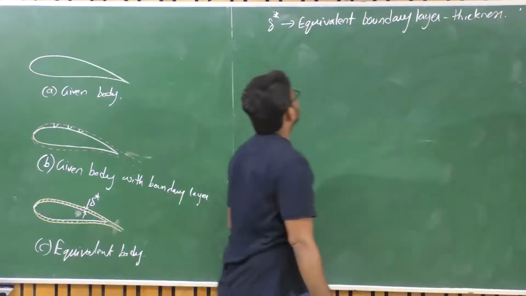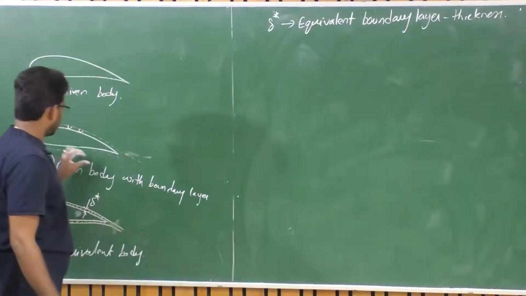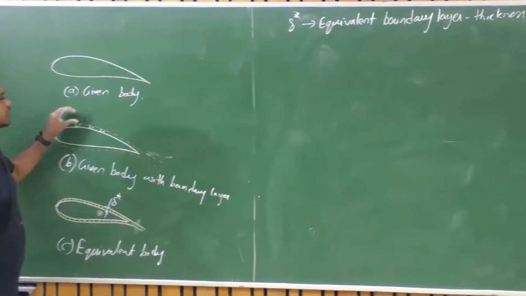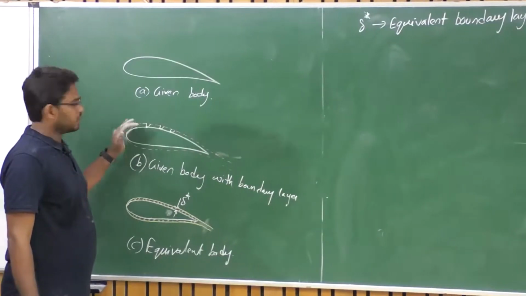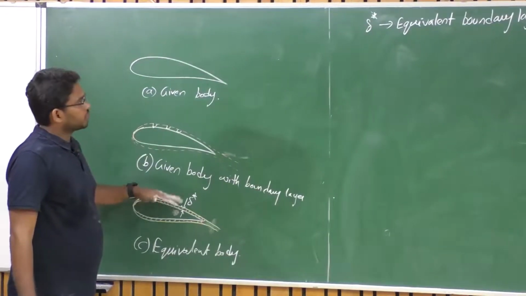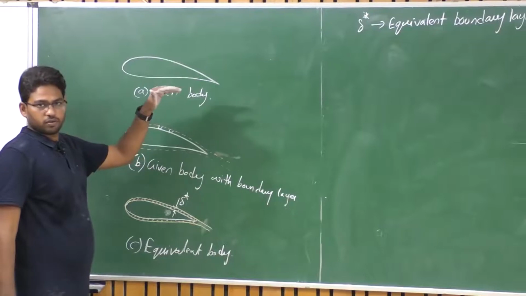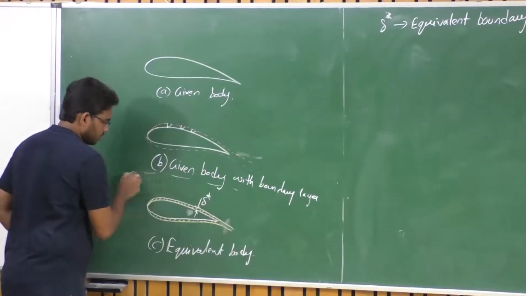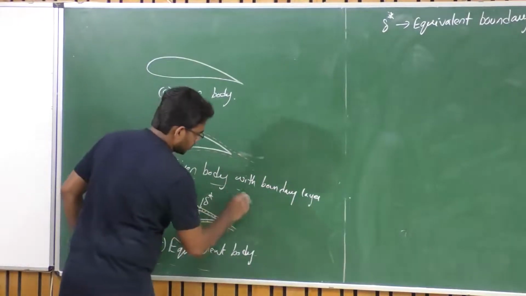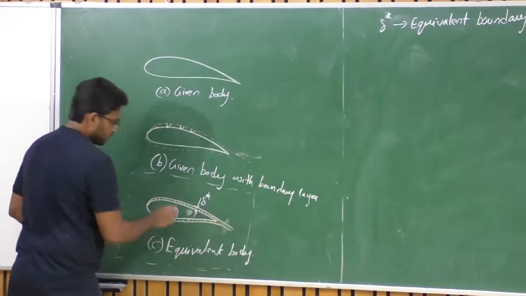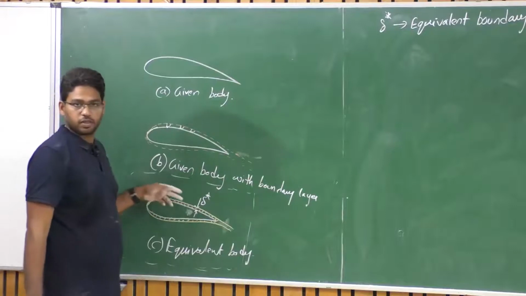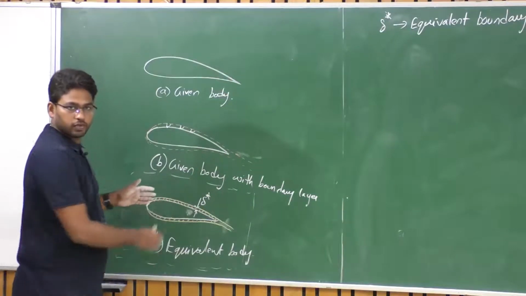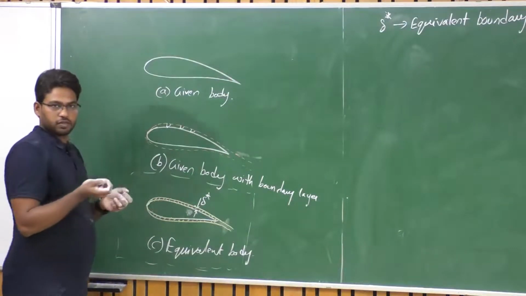So why are we using this equivalent boundary layer thickness? If we shift the flow by this particular delta star, what is happening? We are losing some mass flow, isn't it? Whatever mass is entering a particular control volume may not be leaving, because it is being trapped in the boundary layer because of the retardation that the fluid element faces, right?